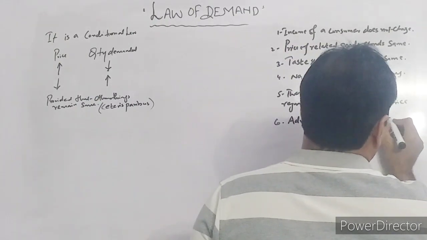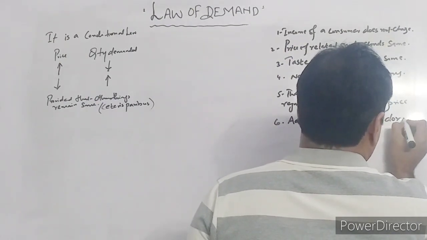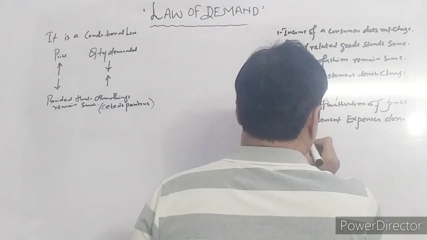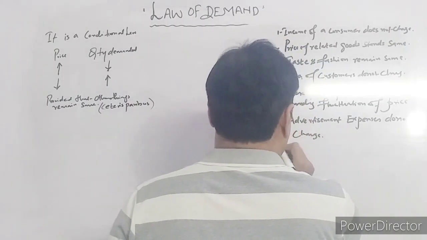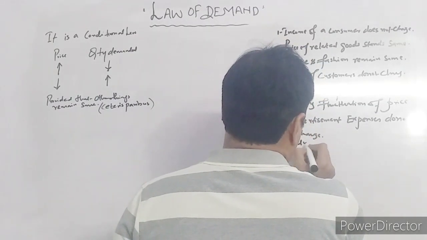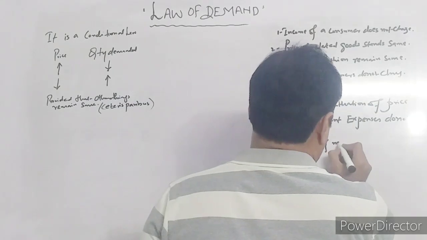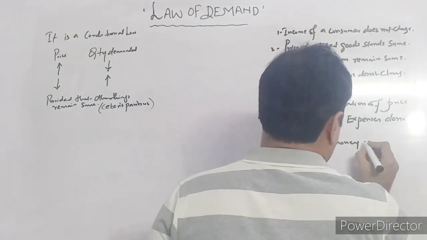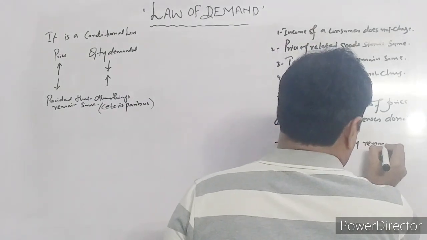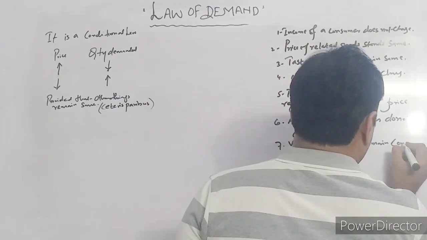Number 6, advertisement expenses don't change. Number 7, the value of money remains constant.